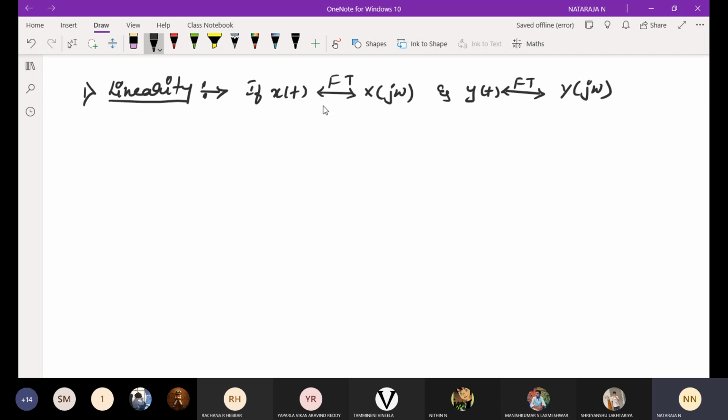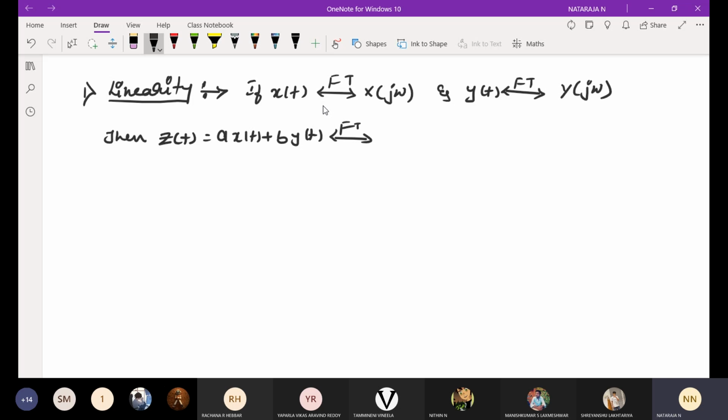Here this is a small y of t, this is capital Y of j omega. The small y of t indicates a time domain representation, and capital Y of j omega represents the frequency domain representation. Then we need to prove z of t is equal to a into x of t plus b into y of t.